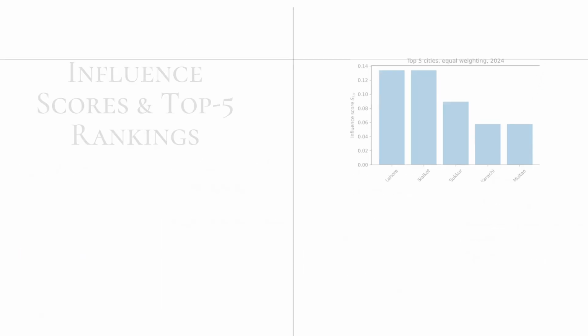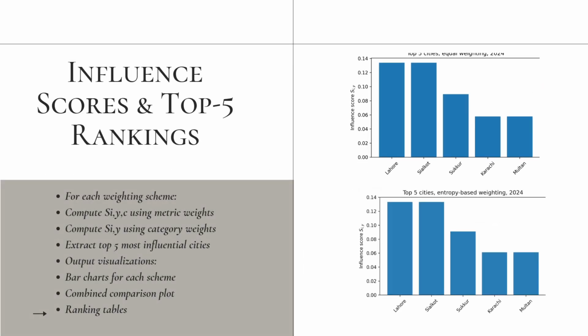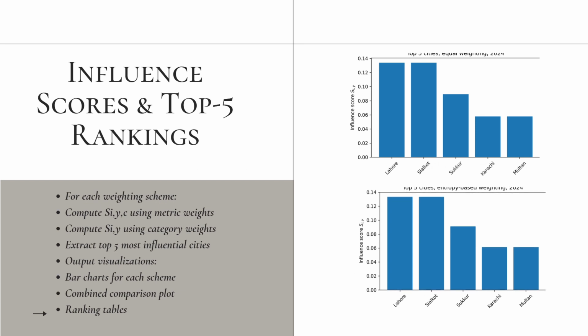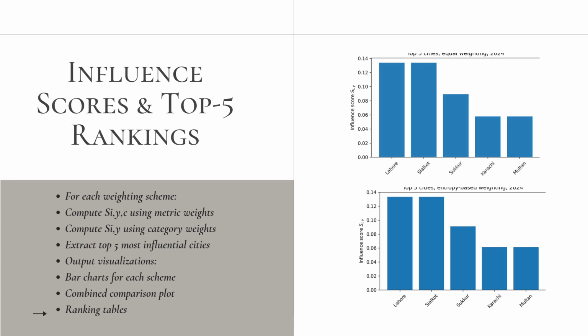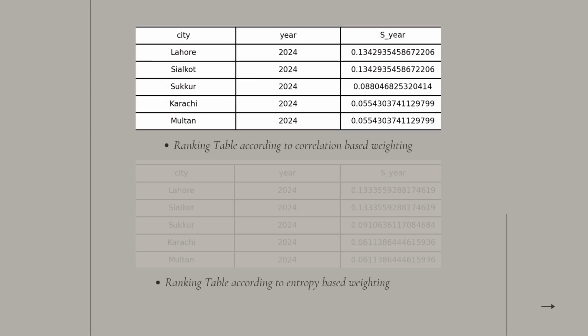For each weighting scheme, influence scores were computed using metric weights and then aggregated using category weights. After this, the top 5 most influential cities were extracted. Bar charts were generated for each scheme along with the combined comparison plot and ranking tables. This helps visualize how city rankings shift when the weighting method changes.